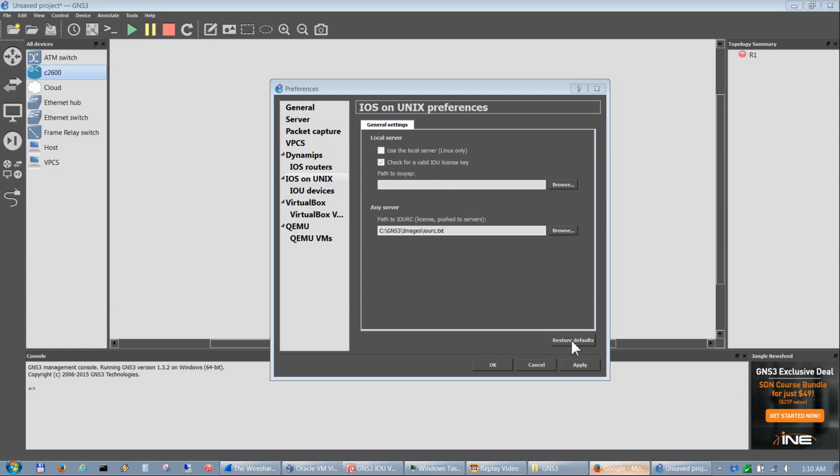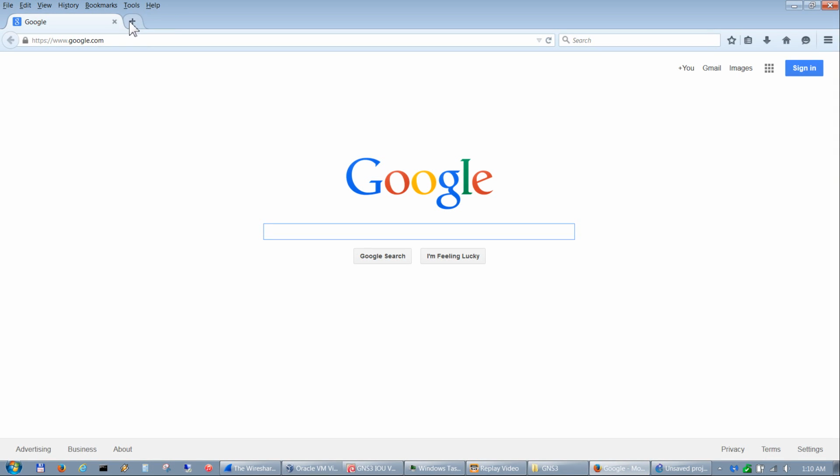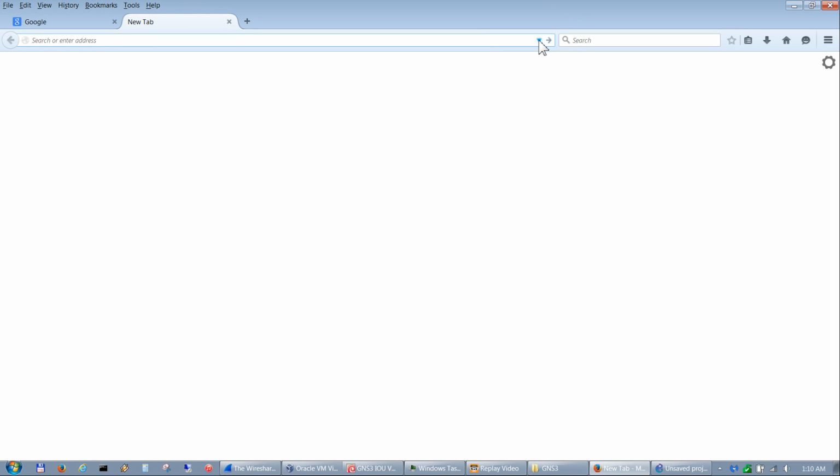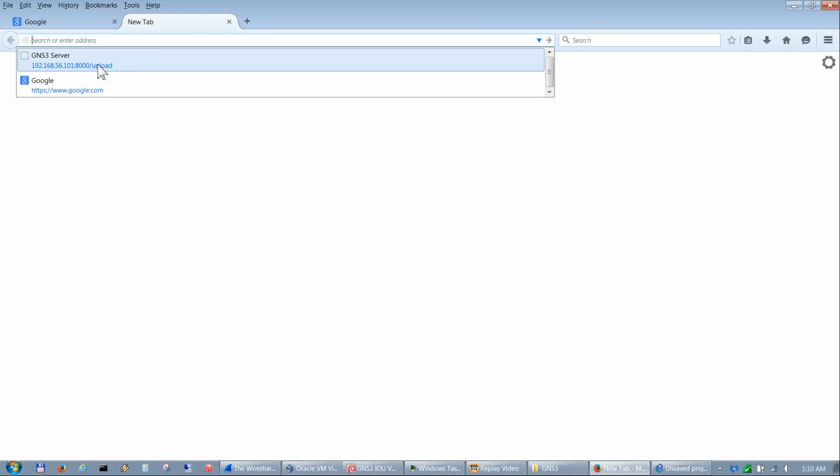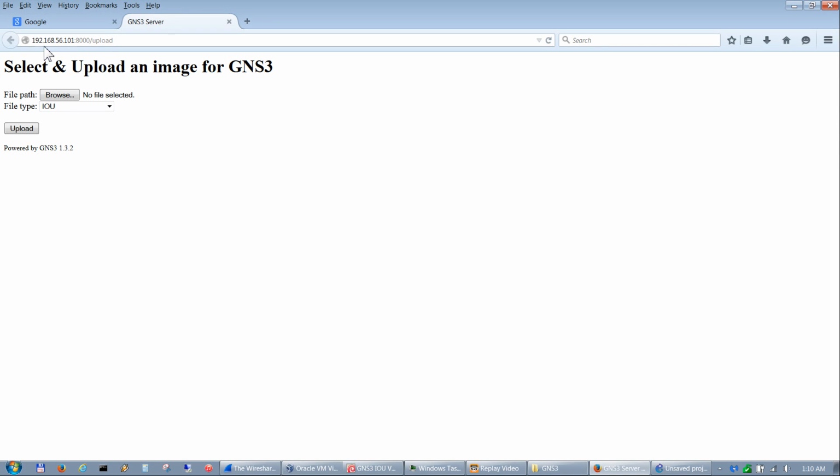And then we'll go into our browser, and from here we go to that path, which is 192.168.168.56.101 colon 8000 forward slash upload.